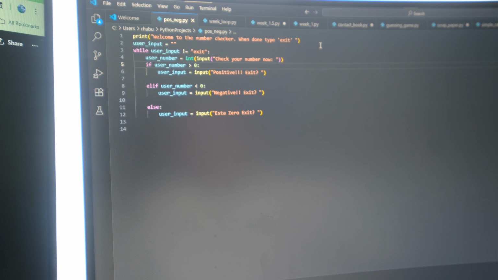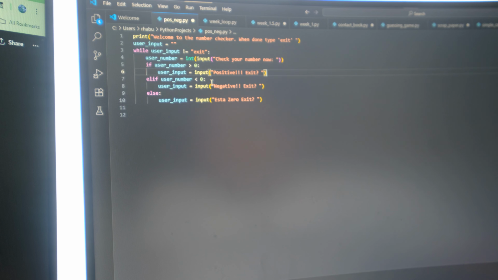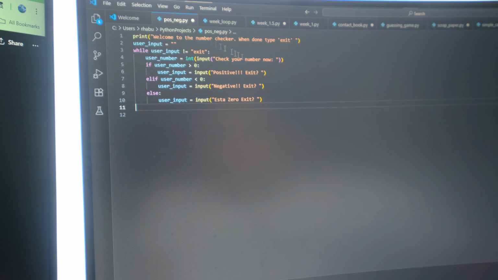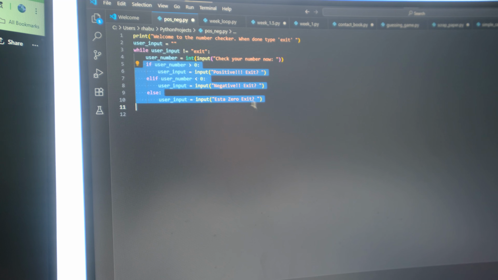Alright, it's a great day. Let me make it look a little nicer, a little more compact. But I wrote all this code by myself. I mean, I used kind of context clues from these other ones, but all in all, from the notes I wrote, I wrote this code by myself. I wrote my own loop. I use control flow, I use the loop, and I use my user input, and that's everything I learned up to this point.